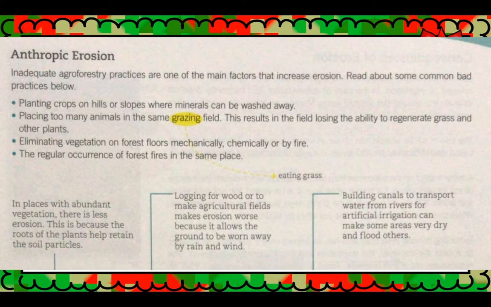Eliminating vegetation on forest floors mechanically, chemically, or by fire. The regular occurrence of forest fires in the same place. In places with abundant vegetation, there is less erosion. This is because the roots of the plants help retain the soil particles. Logging for wood or to make agricultural fields makes erosion worse because it allows the ground to be worn away by rain and wind. Building canals to transport water from rivers for artificial irrigation can make some areas very dry and flood others.